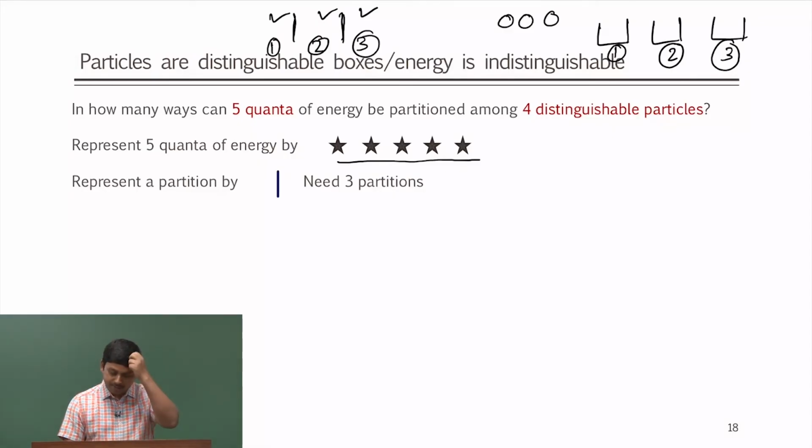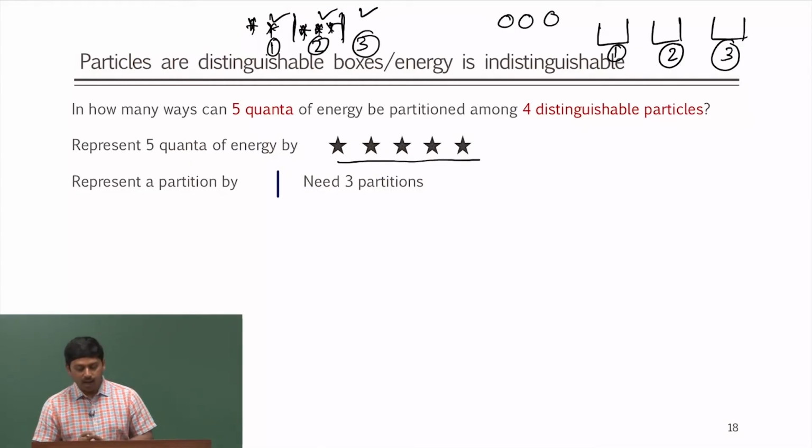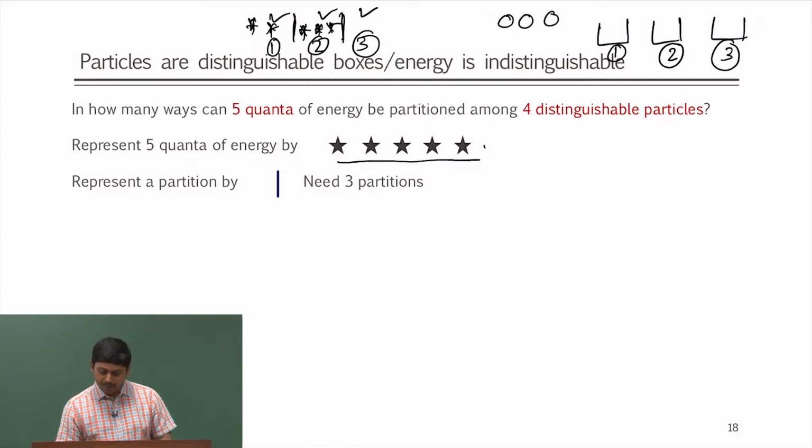Now, if I have 2 units of energy in box number 1, I will put 2 stars. If I have 3 units of energy in box number 2, I will put 3 stars here. So, like that I will divide 5 stars into 4 boxes.